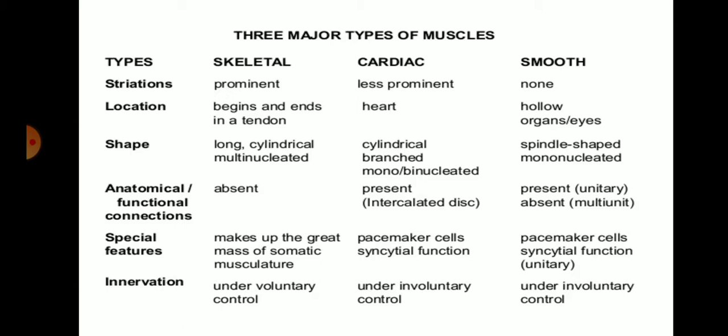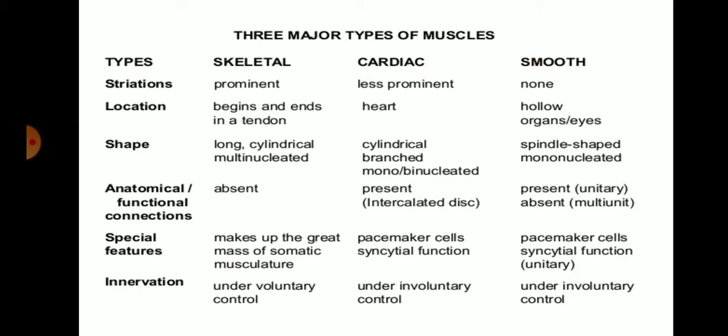Cardiac muscle is present in the heart, so our heart consists of cardiac muscle. Smooth muscles are located in hollow organs or vessels. Hollow organs may be the digestive system organs or the urinary bladder. So these organs are formed by smooth types of muscle.